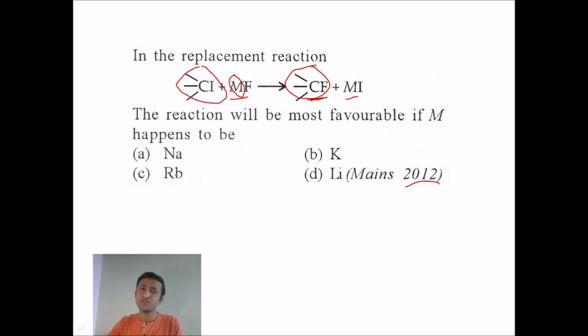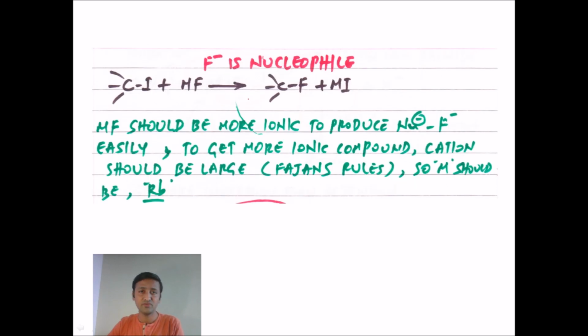And if it is a substitution reaction, we can easily guess it has to be by SN1 mechanism. And the nucleophile in this reaction, you can take MF, so from this MF we will be getting F minus. So F minus will attack this alkyl iodide, resulting in the formation of alkyl fluoride. Now if you want to generate this F minus, it again depends on the metal taken here.